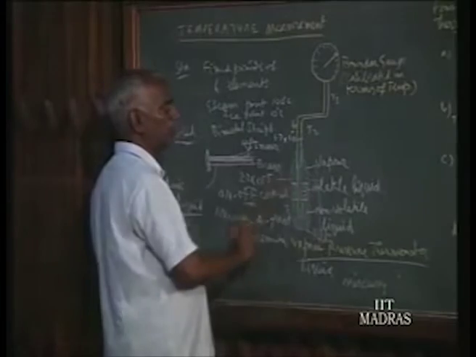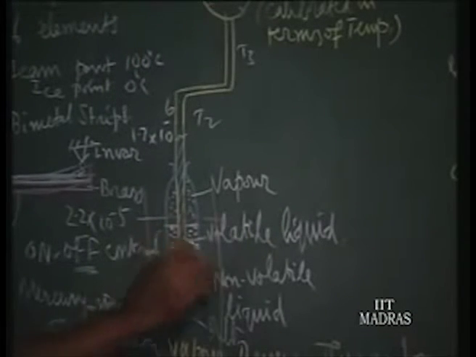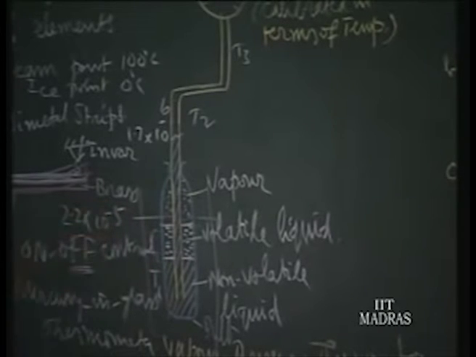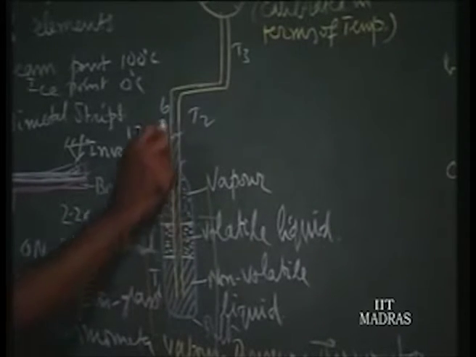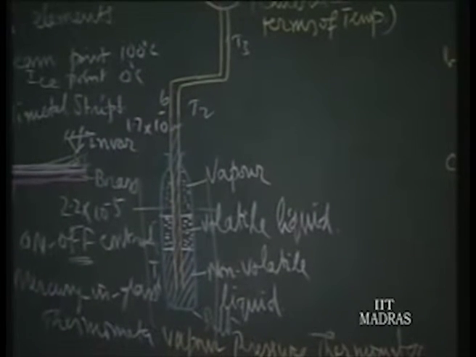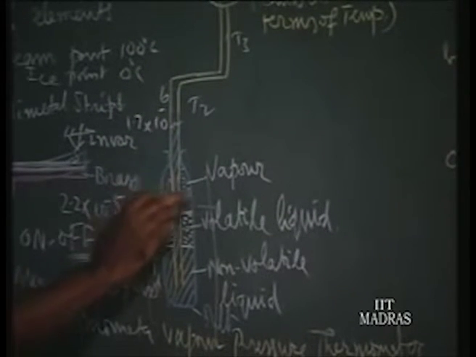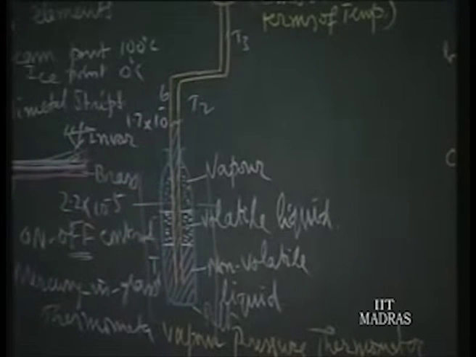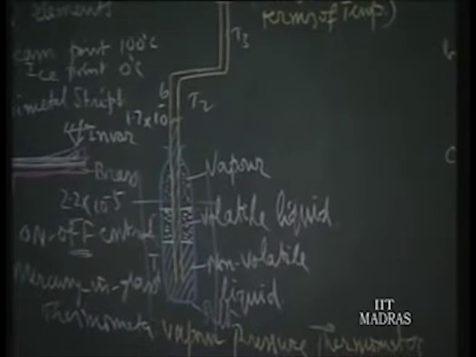So, whereas in a vapor pressure thermometer, the temperature of the free surface of the volatile liquid alone decides the pressure of the vapor. Any other temperature in between will not affect the vapor pressure, because the vapor is little compressible. Any intermediate temperature will not affect the vapor pressure. Hence, we find the vapor pressure thermometer is more accurate than the liquid pressure thermometer.